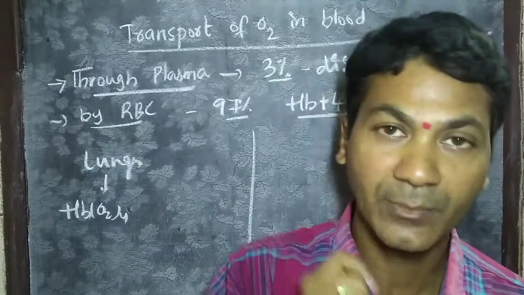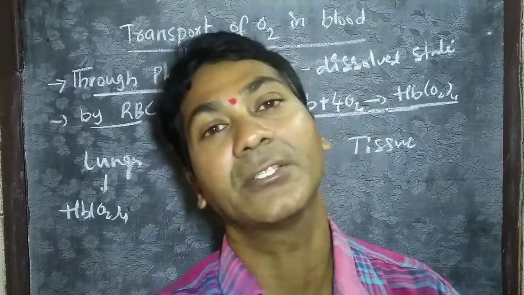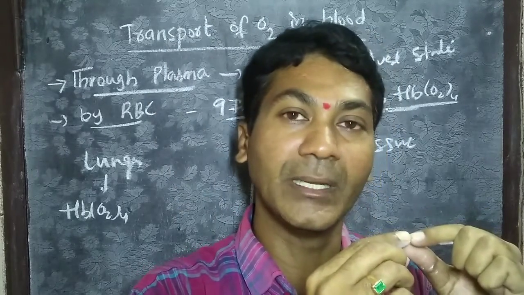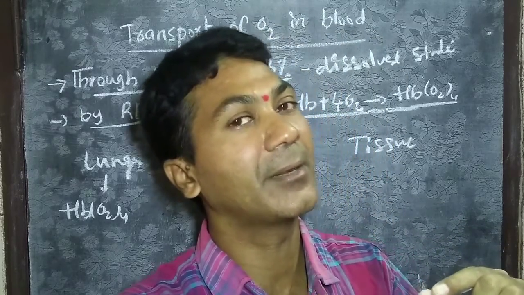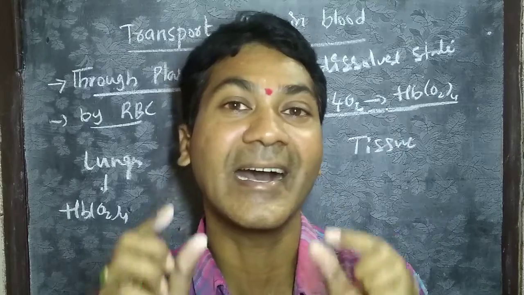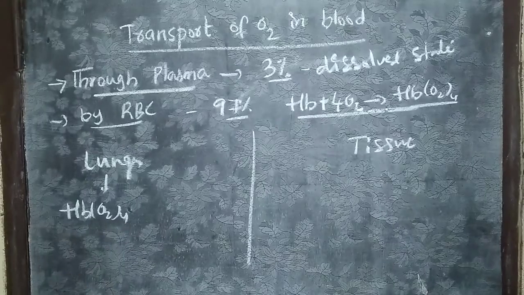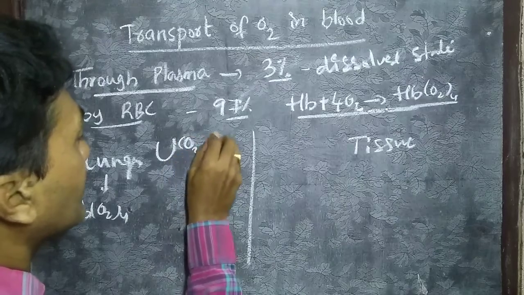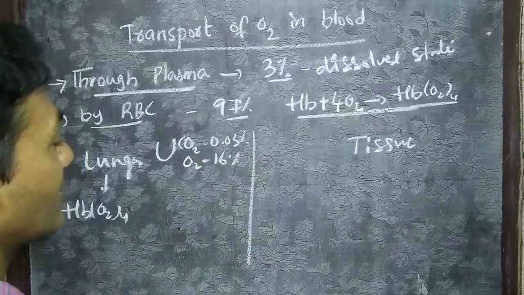Let us discuss. And one more thing I want to tell you, hemoglobin can react with oxygen as well as carbon dioxide. How oxygen combines with hemoglobin, oxyhemoglobin forms, right? In the same way, hemoglobin can combine with carbon dioxide also. Carbon dioxide reacts with the amine group of hemoglobin, then carbamino hemoglobin will form. Now the interesting thing is at the lungs, at the alveolar level, carbon dioxide is also available, 0.03% of carbon dioxide. Oxygen is also available, 16% of oxygen.